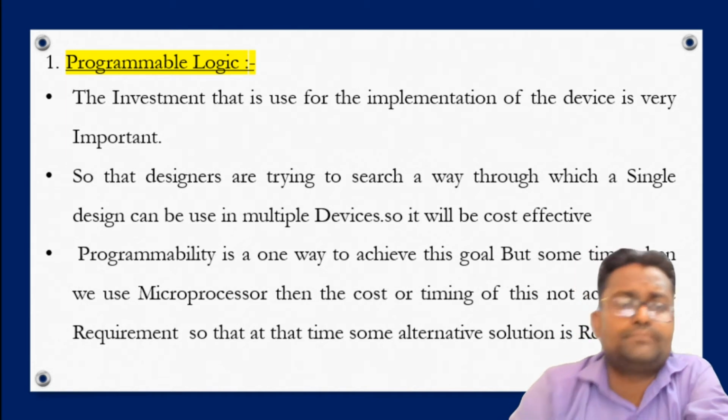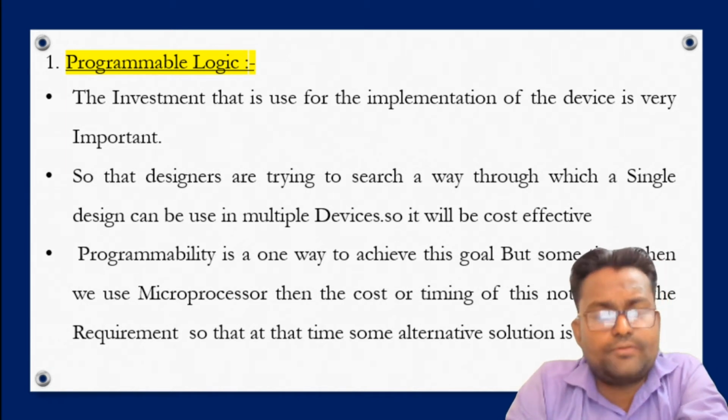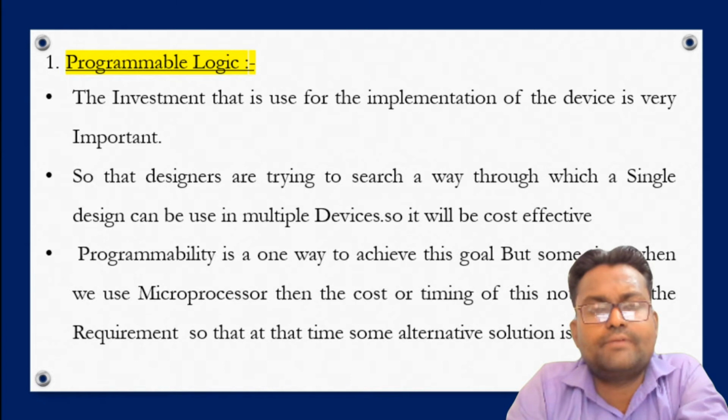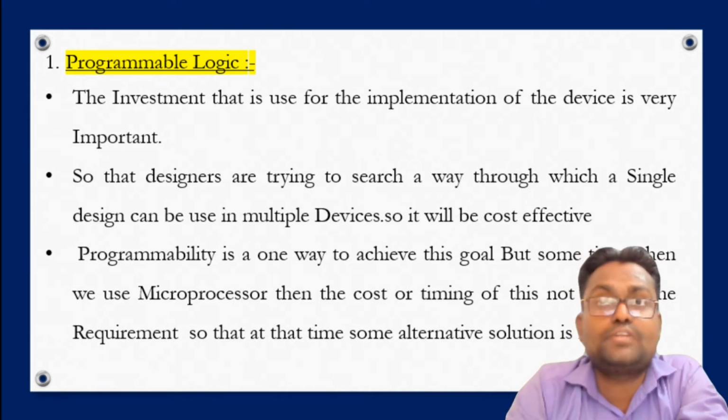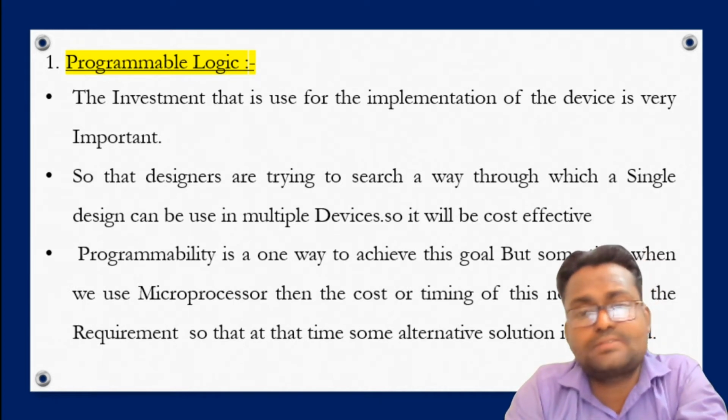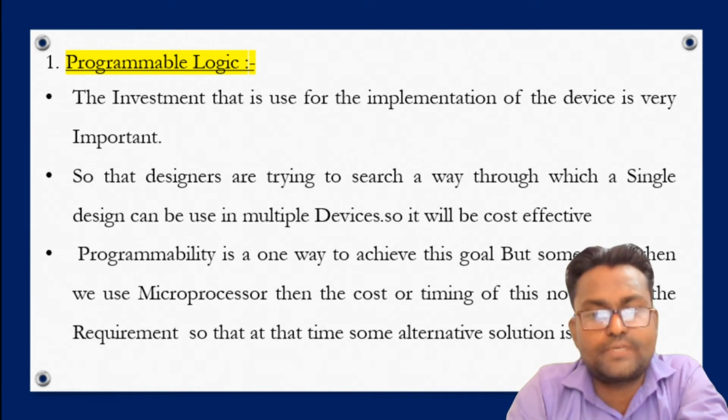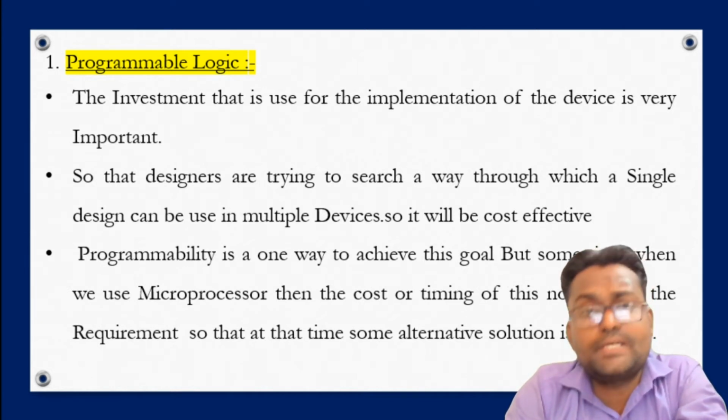They found a way, that is programming. If we make a programmable device that can be programmed again and again, we can use that particular device in various systems, so it will be more cost effective.